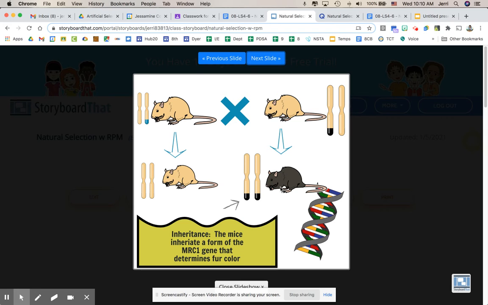Okay, so this tells us that because this little mouse has this pair of chromosomes all throughout its body, this little mouse is not going to be able to turn into a light colored mouse. This little guy right here is going to stay dark colored. This little guy right here is going to stay light colored. This little mouse cannot change its fur color to dark. This little mouse cannot change its fur color to dark. The little mouse is going to stay light.